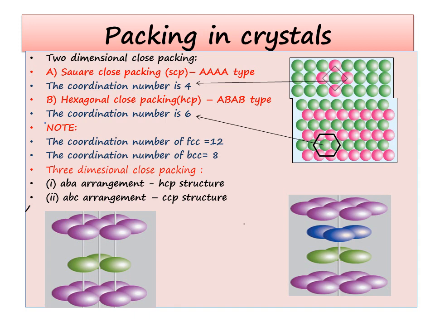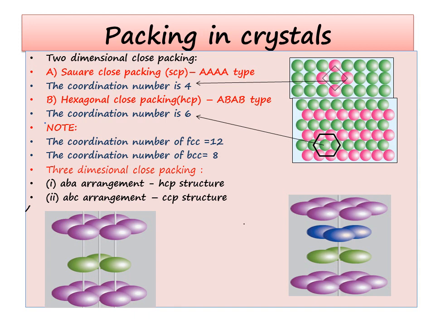Packing in crystals. In two-dimensional close packing, layers of spheres are arranged in the same manner, one over the other, and you can see that a middle atom is combining with 4 other atoms, that is, its coordination number is 4. In the case of hexagonal close packing, you can see that 2 different types of layers are arranged. We call it AB type, and the coordination number here is 6. That is, one single atom is connected to 6 neighboring atoms, so the coordination number is 6. In the case of FCC lattice, the coordination number is 12, and that of BCC lattice, the coordination number is 8.